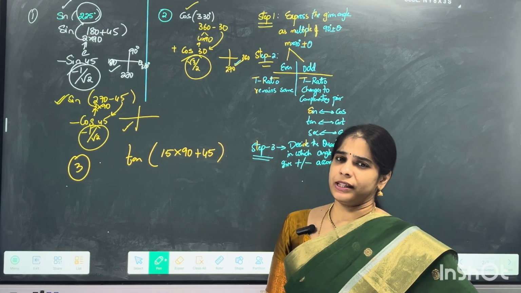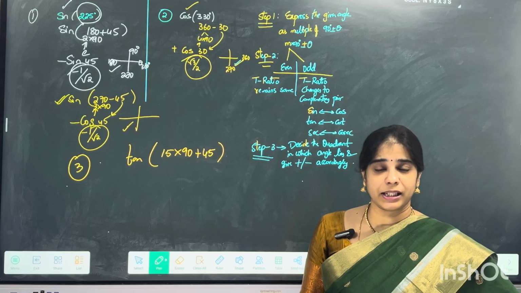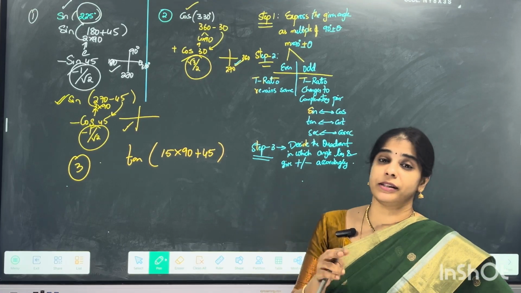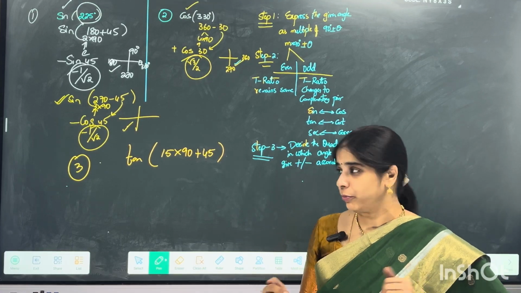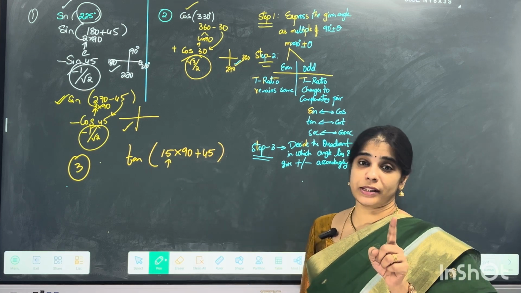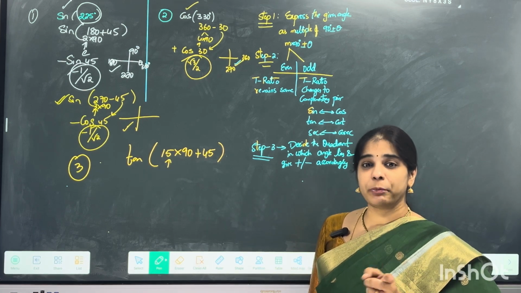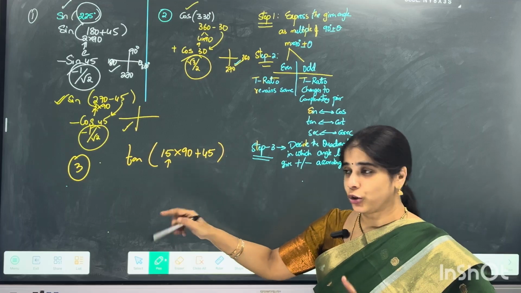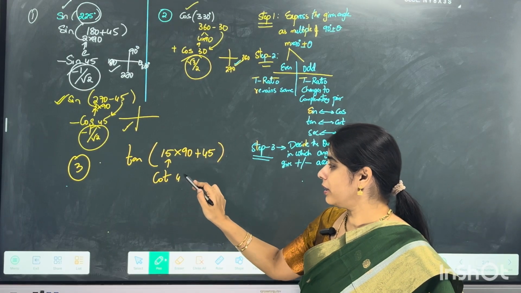Now, after expressing it as some multiple of 90, the immediate next thing I should check is whether it is an even multiple or an odd multiple. So now I got this as my odd multiple. Coming to odd multiple, tan changes to cot. So this becomes cot 45.